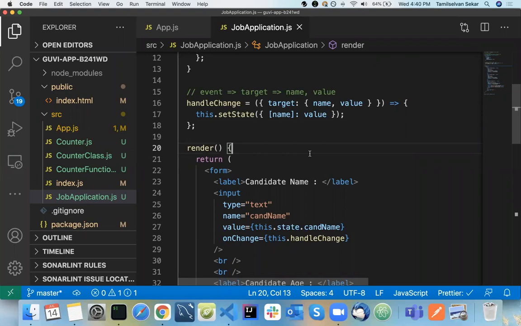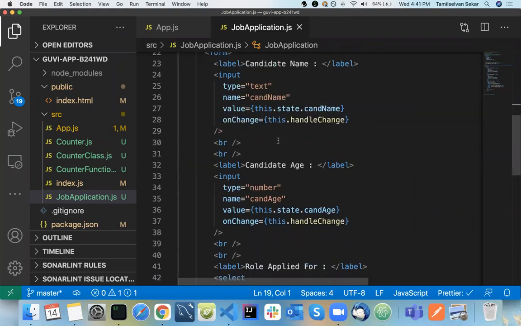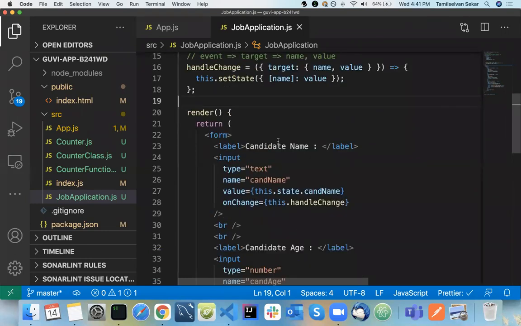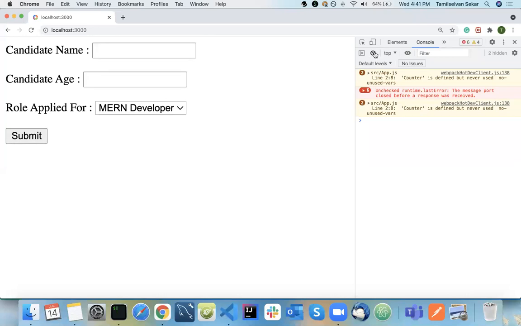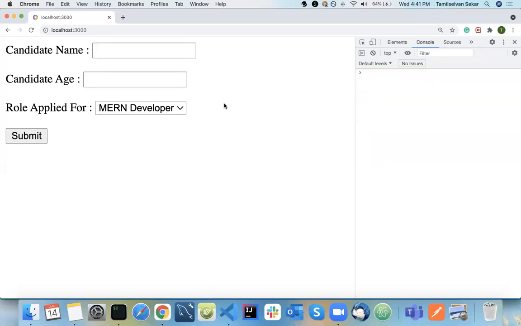Alright, so now we are done. Now what we need to do is, whenever we click on the submit function, we need to call a particular function, get that value and send it to the server and save it to the database. So basically we do this in this way. Whenever you click on the submit button, whatever you typed here, you will be getting it in the on submit.